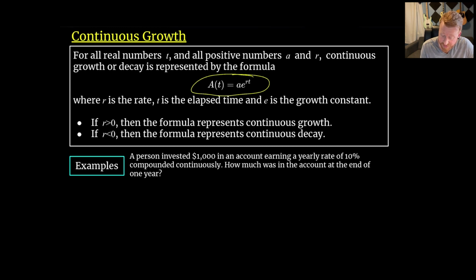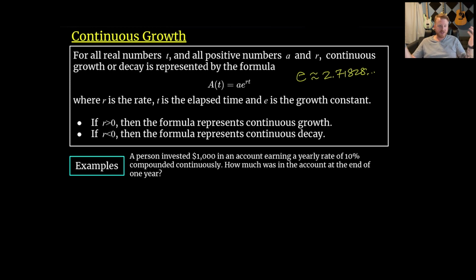So the base of this function is this number e. And as a reminder, e is about 2.71828 and so on. It is a transcendental irrational number, just like pi is. It has this non-repeating decimal expansion. It's a hard thing to define. You can define it using limits in calculus. There are different ways to define it. For now, we're just going to reference it and remember that it is an important thing here.